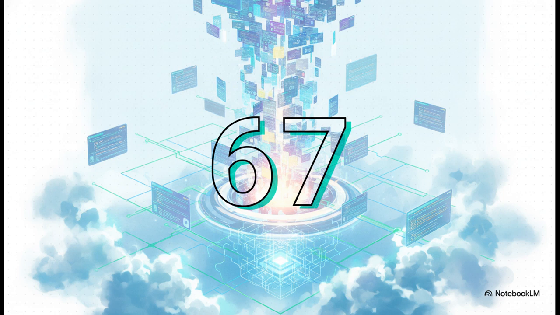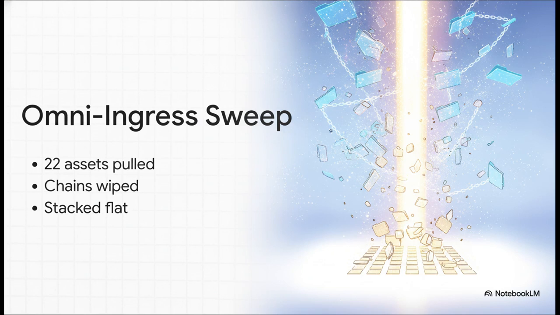Dumping an entire massive batch of raw material down in one clean pass is exactly how the system loads the vessel, without any linear friction holding it back. It entirely bypasses that sterile line-by-line spreadsheet approach and instead feeds the core intelligence an uninhibited wide-open field of raw data to learn from. And the immediate aftermath of this Omni-Ingress sweep? It is brutally efficient. Out of that massive batch, 22 core code assets are pulled cleanly into the native shared path.